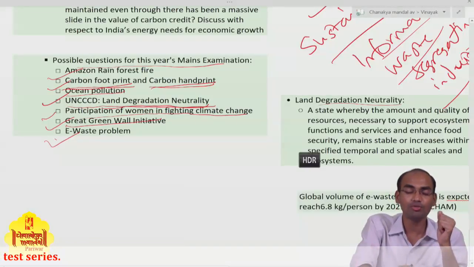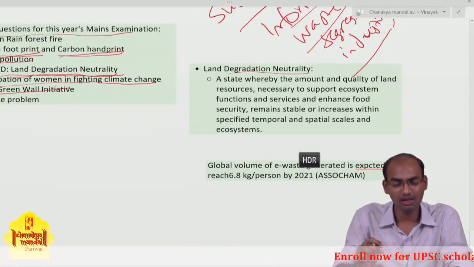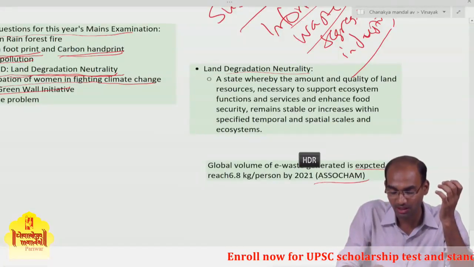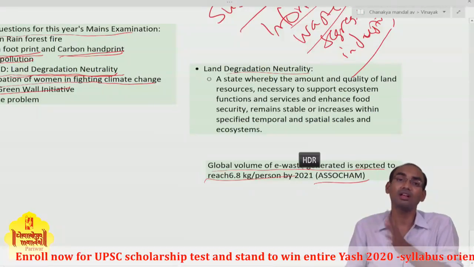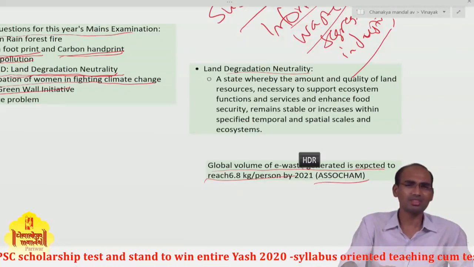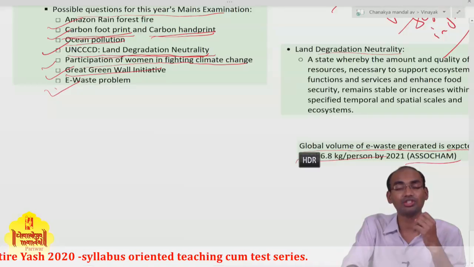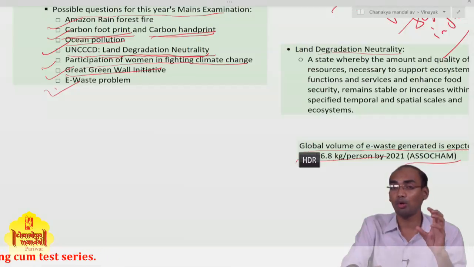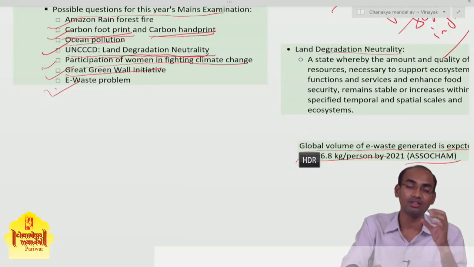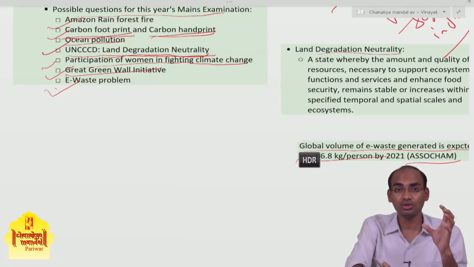Then the e-waste problem is another problem, and you can definitely expect a question on e-waste. For example, this year there was a report from ASSOCHAM that the global volume of e-waste generated is expected to reach 6.8 kg per person by 2021. This is a highlighted feature of the ASSOCHAM report. So you need to be thorough with this problem of e-waste. What are the possible solutions for e-waste? What are the present initiatives taken in order to deal with this problem of e-waste?